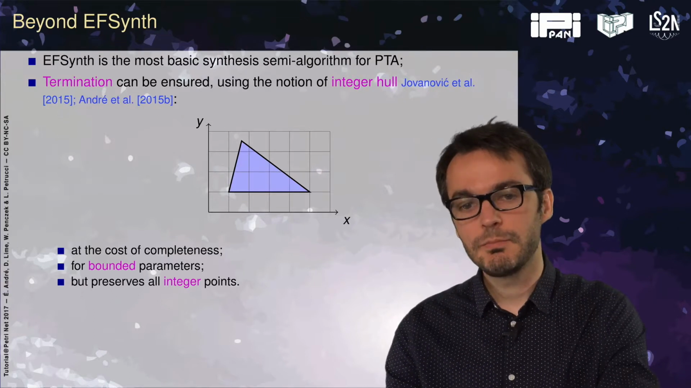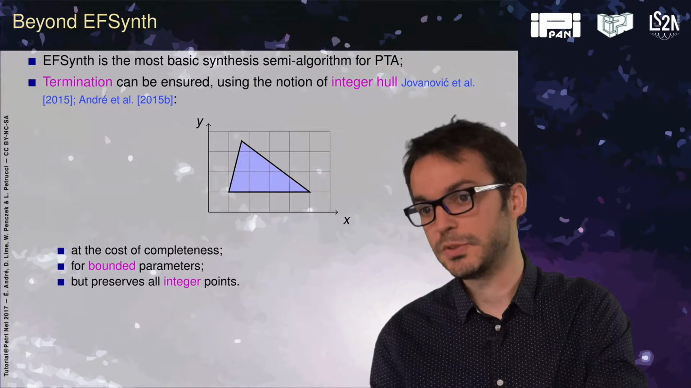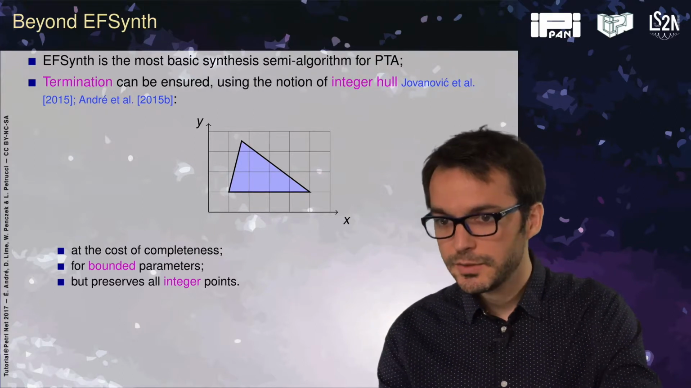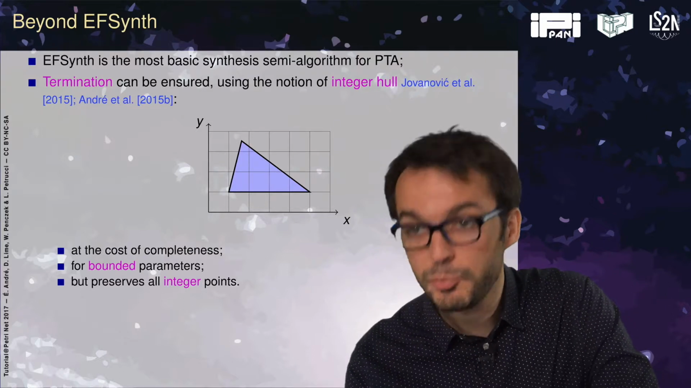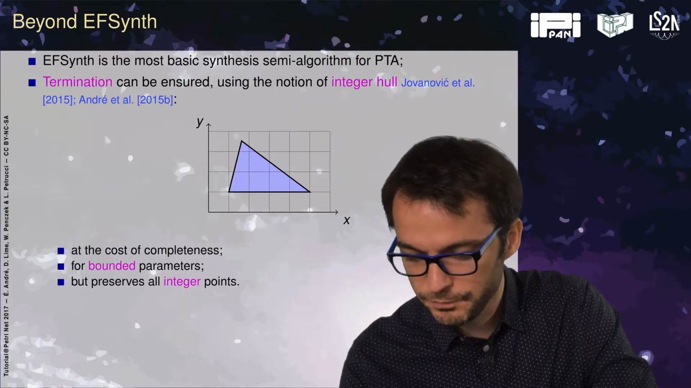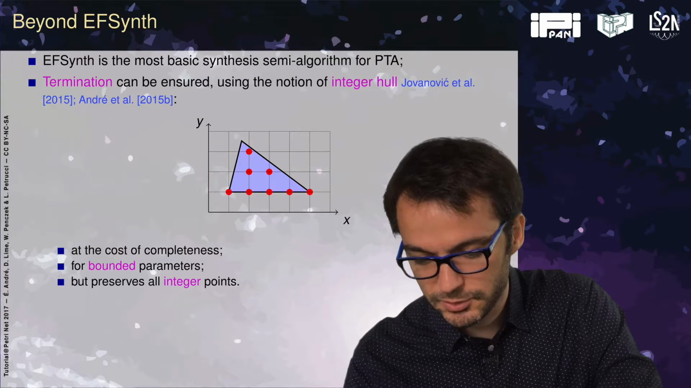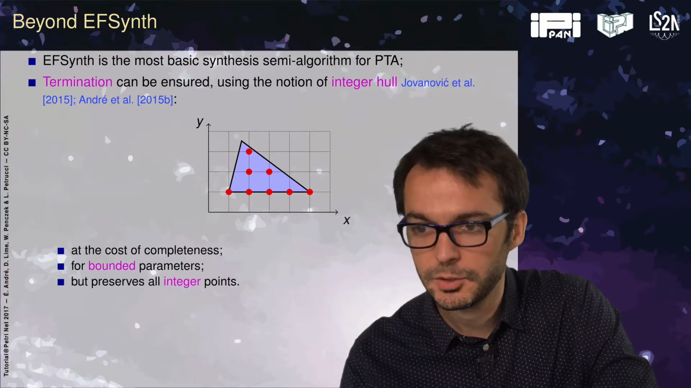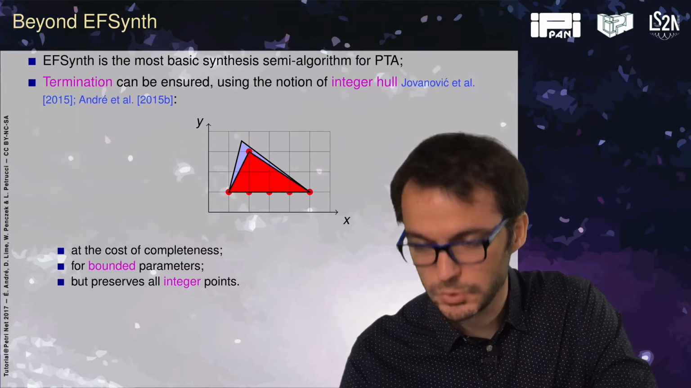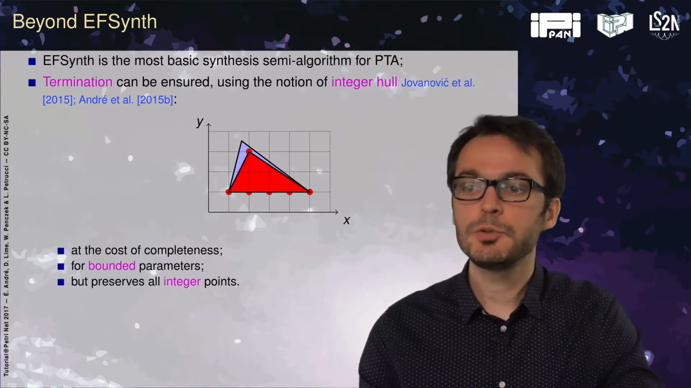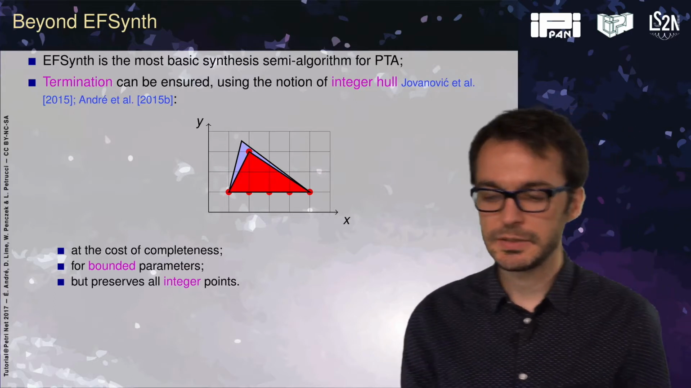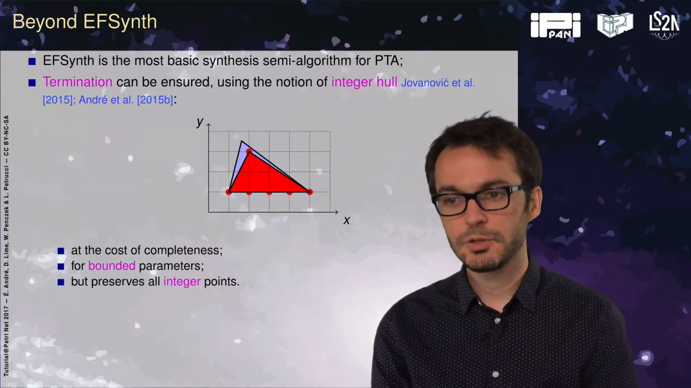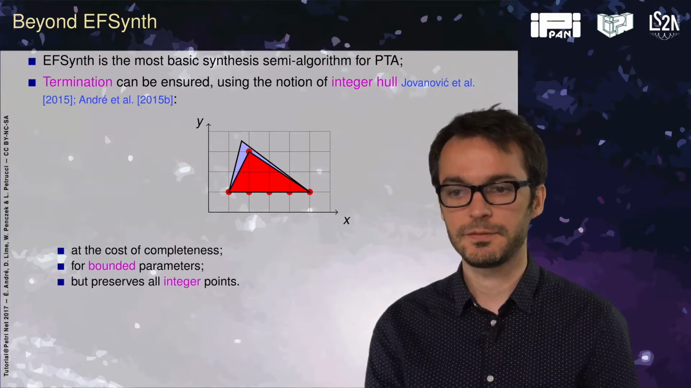So EFsynth, so this algorithm, is the most basic synthesis semi-algorithm for parametric timed automata. However, we can still ensure termination using some approximation, using the notion of the integer hull. So what is the integer hull? If you have a polyhedron, whatever dimensions, you take all the integer points in your polyhedron and take the smallest convex constraint that contains all those points. So like this here. Okay? And if you apply at selected places the integer hull operation, you ensure termination of EF.